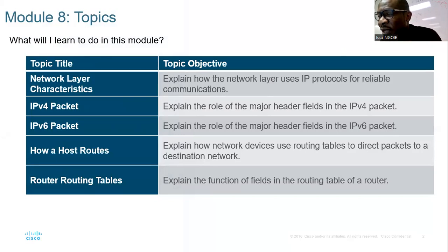Explain how network devices use routing table to direct packet to a destination network. And the last one, we are going to explain the function of field in routing table of a router. Those are the objectives at the end of these lessons.